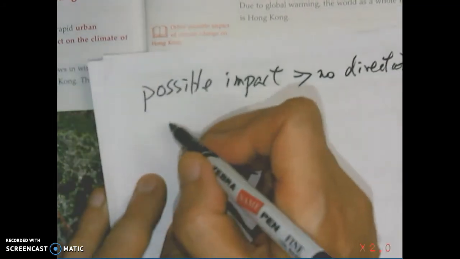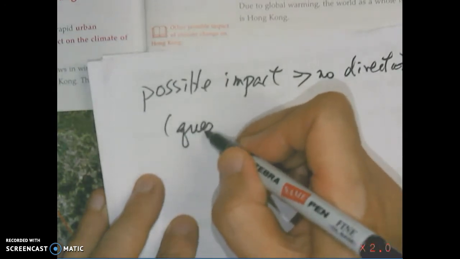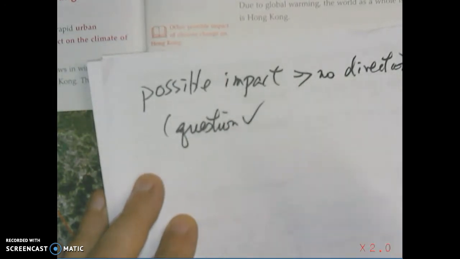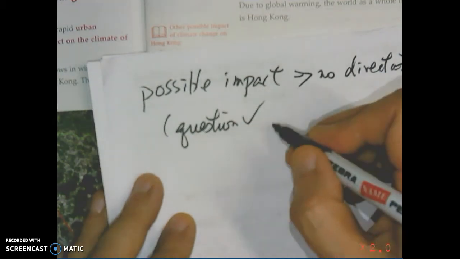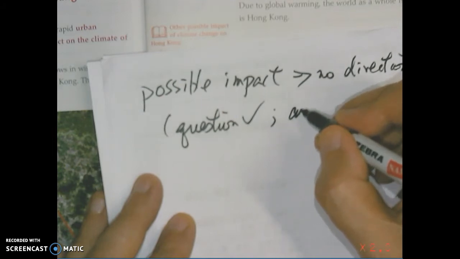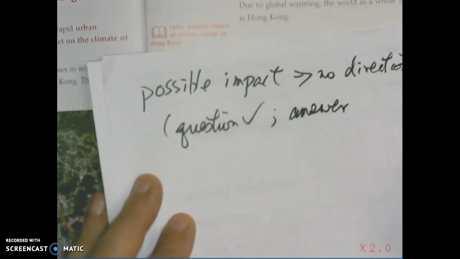So when we are using this term in a question, it's okay. We need the student to answer by stating clearly whether they are talking about positive or negative. But if you use it in the answer, I don't think it's a good answer, because you don't show your standing point.